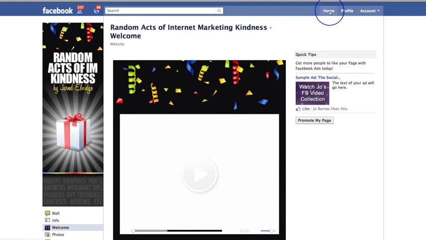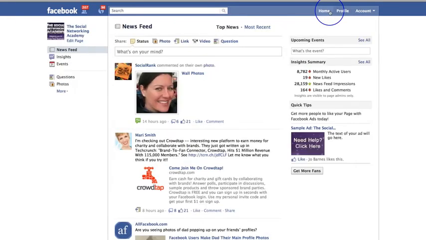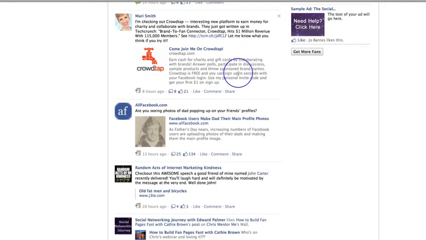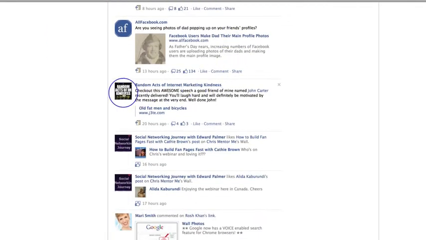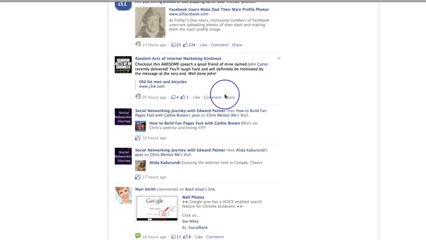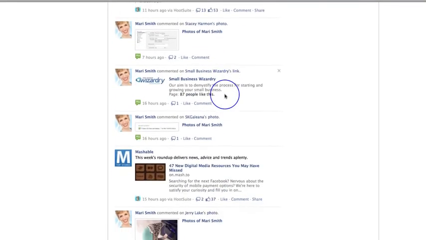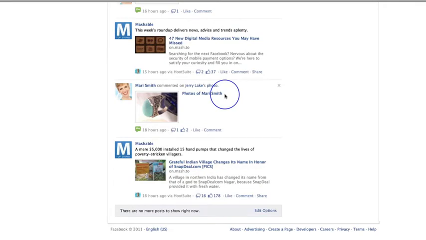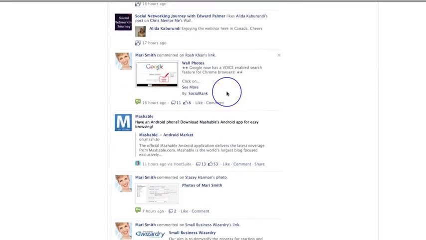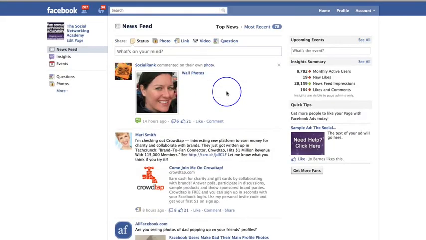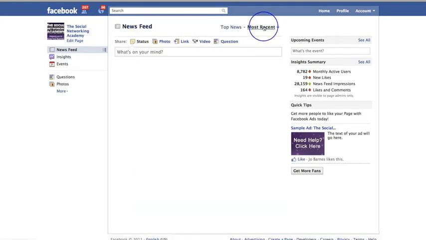Now, when you click on home, the feeds that come up in your news feed are going to be feeds from the pages that you have liked as your page. This is now a completely different news feed. This is not the news feed of all your friends and everything that's going on with your friends. This is now the news feed just of the pages that you have liked.